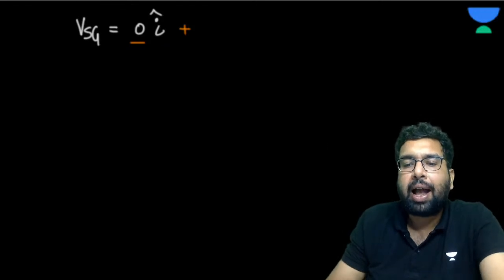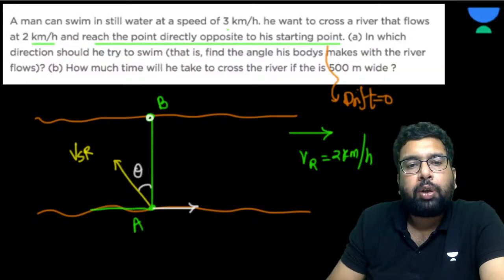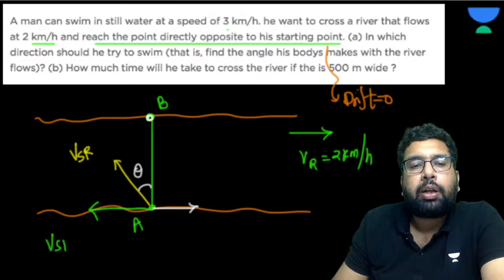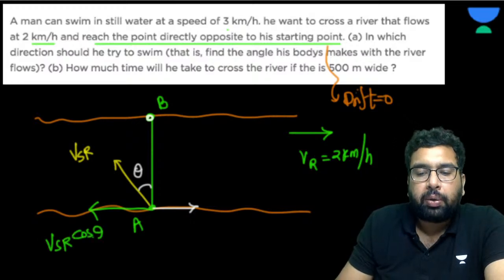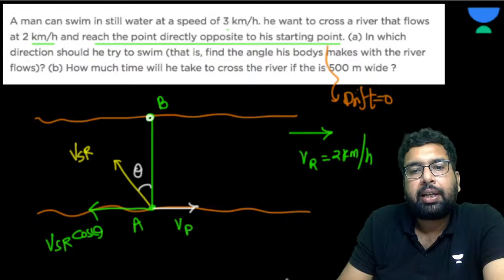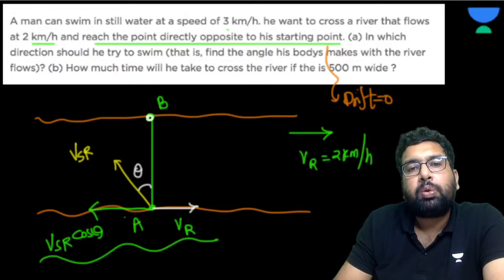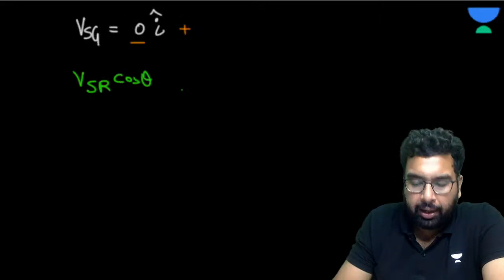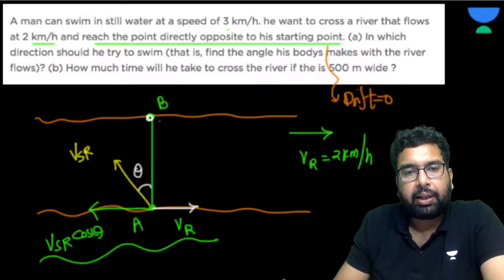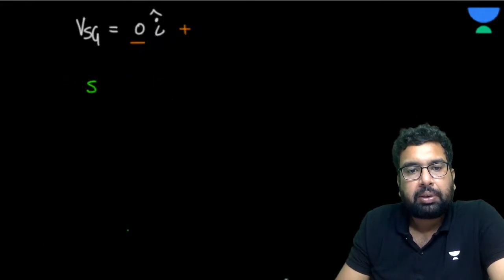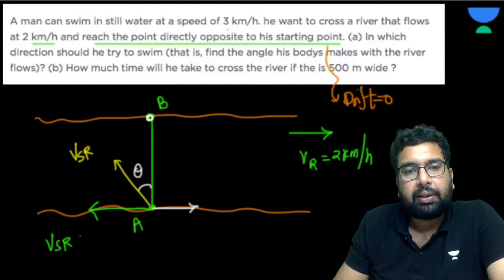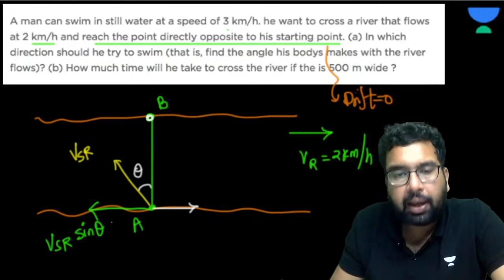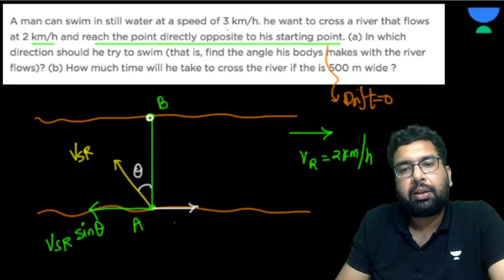Now what is the I direction component? What is the component of velocity of this river? We have learned vectors now, so we can use those concepts. This is going to be velocity of river into cos theta, and this is velocity of river in this direction. Both combined must be zero. So velocity of swimmer with respect to river into cos theta, oh, I have taken theta from here now, so I must do sine theta, because I have taken theta from this. So this is sine theta and this is going to be VR.